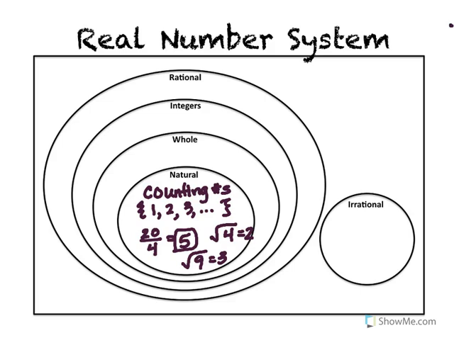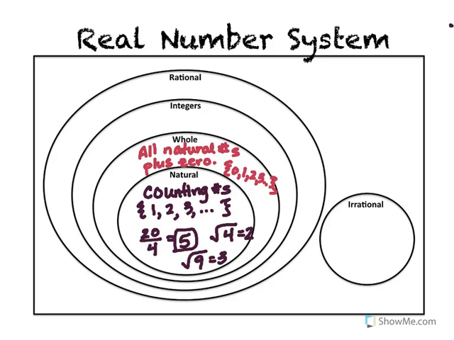All right, speaking of whole numbers, officially whole numbers. Do you see how the natural numbers are a part of the whole number set? Whole numbers are all the counting numbers plus 0. So we define whole numbers as all counting numbers, or all natural numbers, plus 0. Whole numbers start at 0 and go up in whole number values.